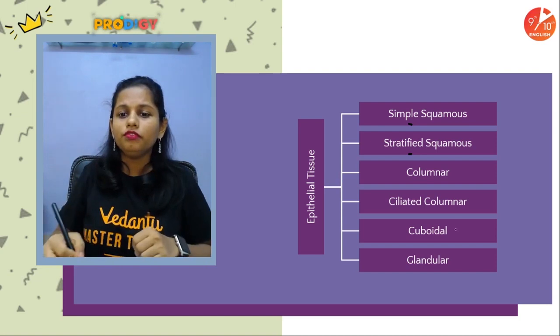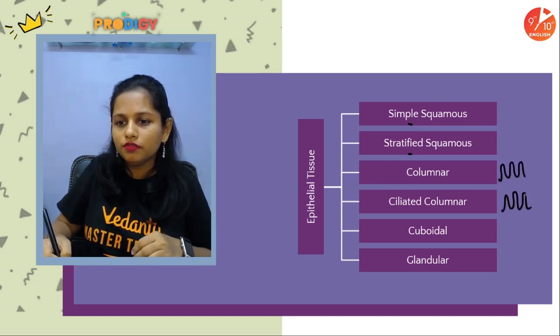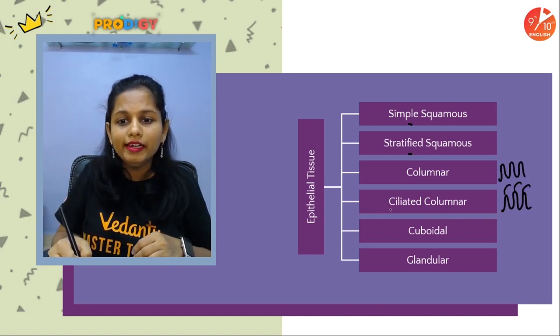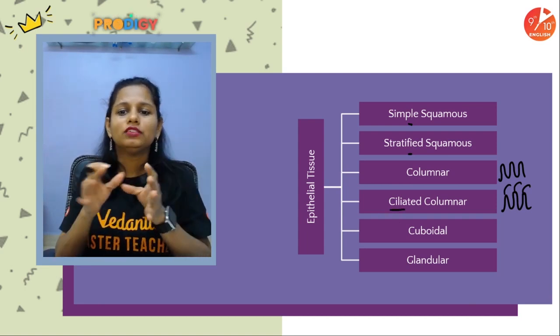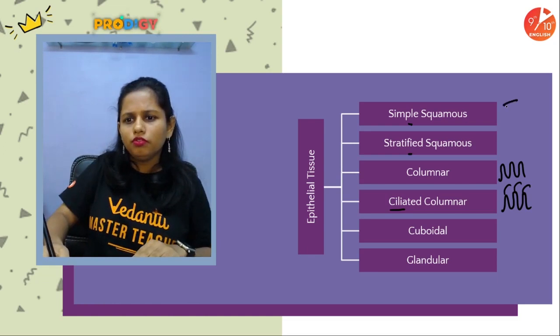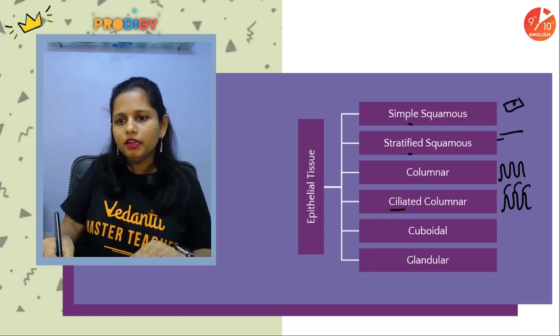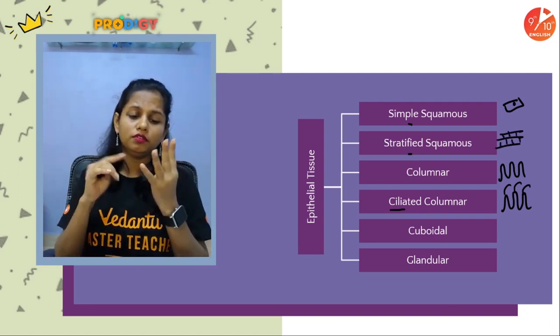If on top of these columns there are hair-like projections, outgrowths, these fine delicate hair are known as cilia. So it's known as ciliated columnar. So flat cells, squamous. Multiple layers of the flat cells, stratified squamous. Tall and pillar like, columnar.